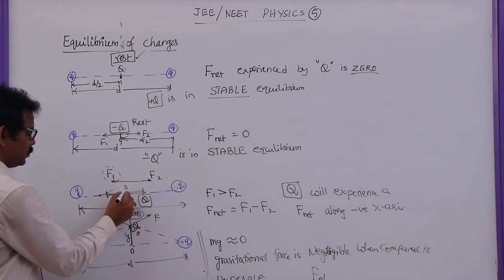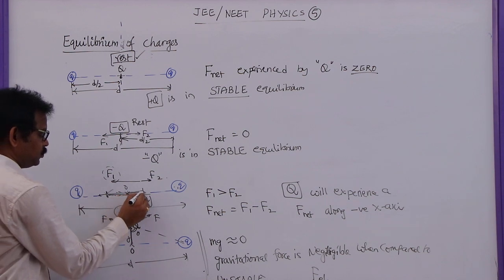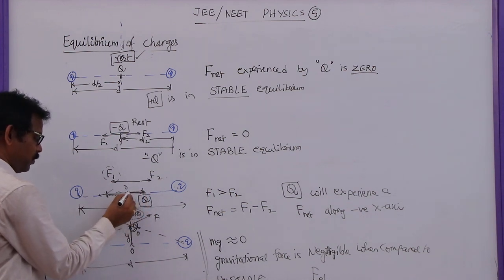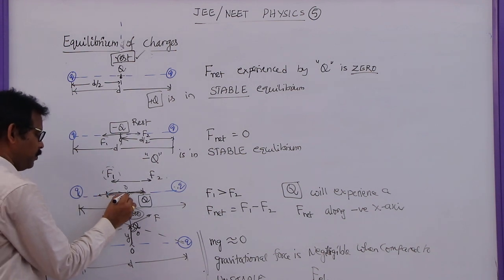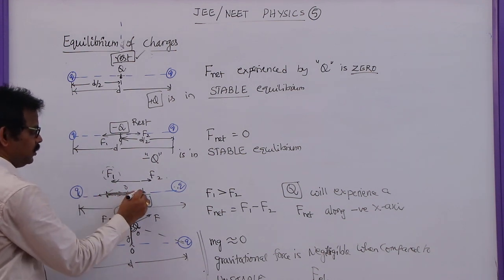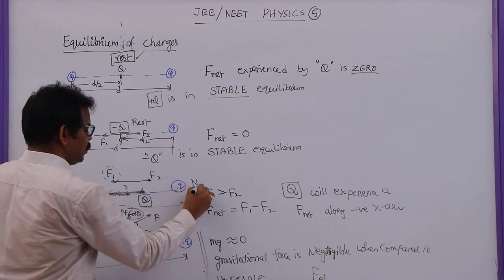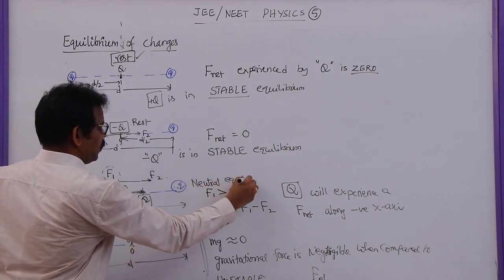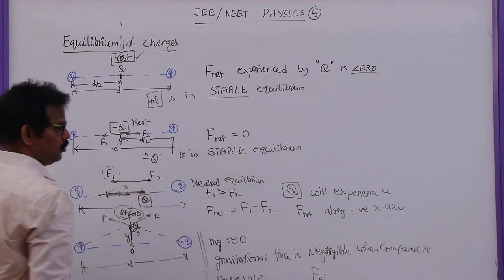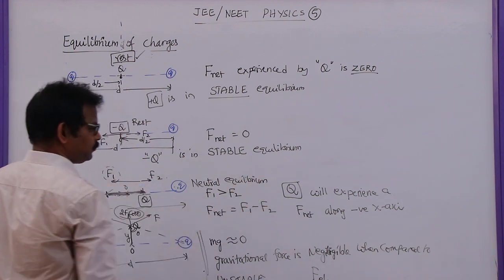But what about this one? Here, when this charged particle is moved in this direction, it comes back to its original position, but does not stay there; it goes somewhere and comes back to the original position. So it will oscillate. So this is a neutral equilibrium, and it executes simple harmonic motion.